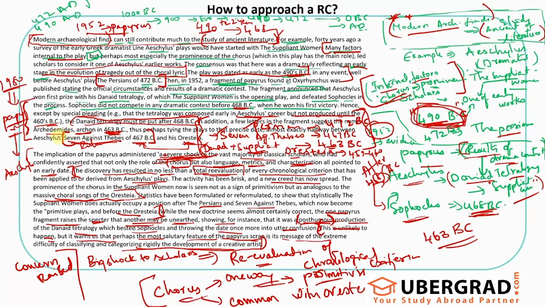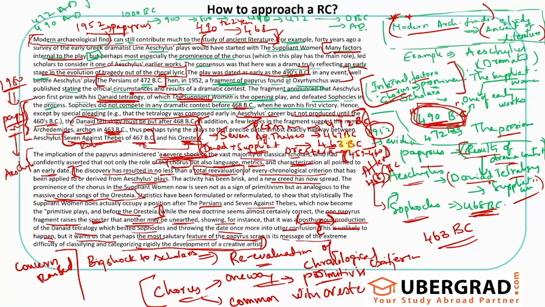right? And the Suppliant Woman and the Danaid Tetralogy is basically the same, right? Suppliant Woman is just the opening play of the Danaid Tetralogy. So obviously this is like a bigger book, and this is just a part of it. So both of them would be written at the same time. So that precisely dates exactly between 7 against Thebes and the Oresteia. So that's why we just guessed that, let's say, Danaid Tetralogy and Suppliant Woman was in 463 BC and Oresteia was somewhere like 459, 460. We don't have the exact year as a clue here, but I'm just taking a number to give a sense.